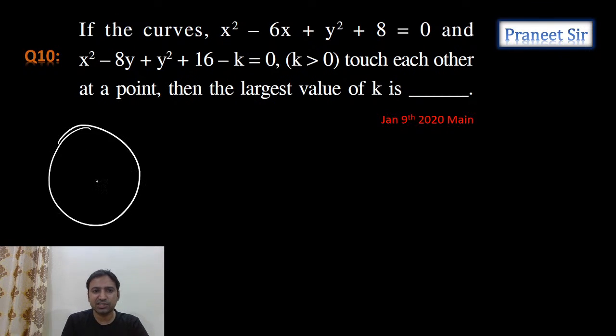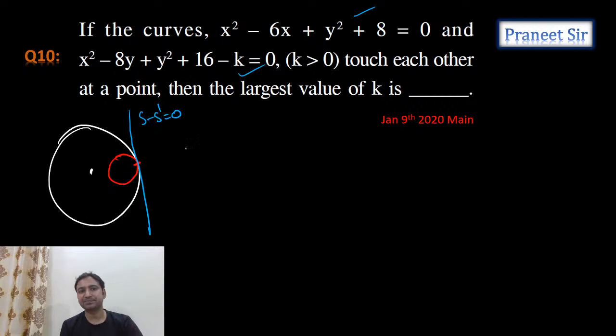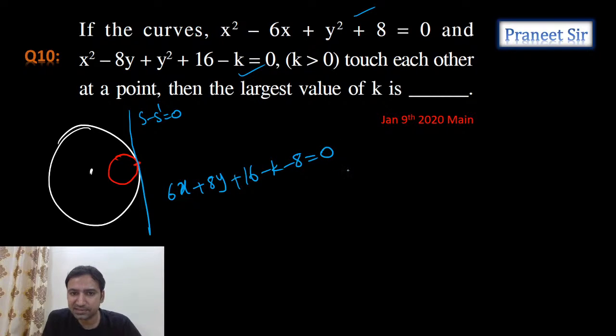If two circles are touching each other, let's assume they are touching maybe internally or externally. We don't know whether it is internally or externally. Let's assume they are touching each other internally. In that case, can I calculate the common chord? Common chord is nothing but the radical axis only. Isn't it S minus S dash is equal to 0? Tell me, when we subtract these two equations, how much do we get, guys? Radical axis equation, tell me. Isn't it 6x plus 8y plus 16 minus k minus 8 is equal to 0? This is the radical axis.